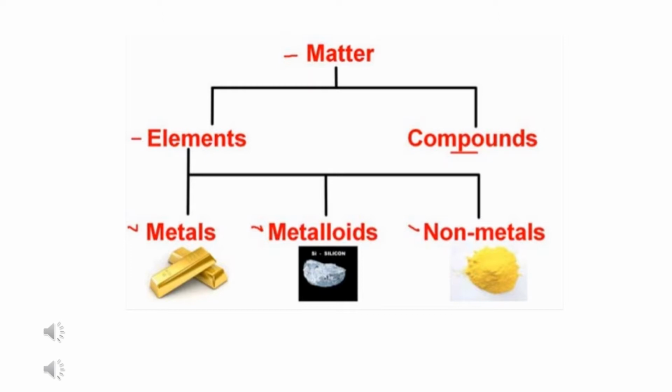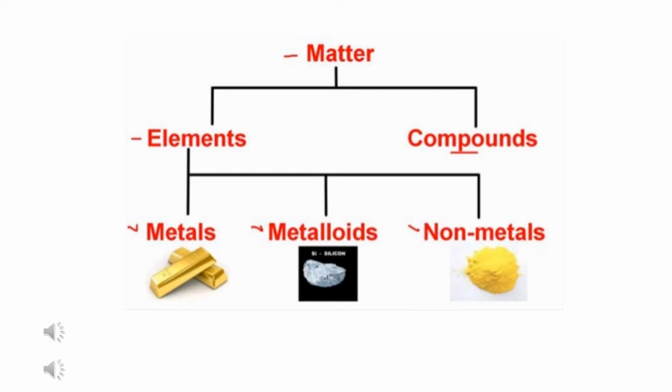Now this matter includes all non-living substances around us. Now these substances are being classified as elements and compounds. Elements are those substances which are present naturally on the earth's surface, and they are in the pure form. Now they further combine and they form compounds, which we have learned in our chapter inside the atom. So when you have hydrogen and oxygen, which are two different elements in the pure form, they combine to form a compound, that is water.